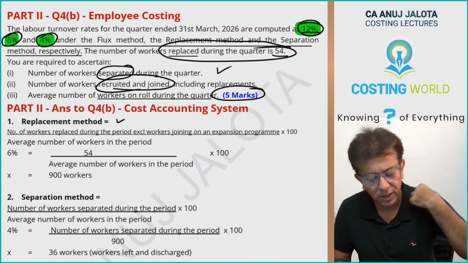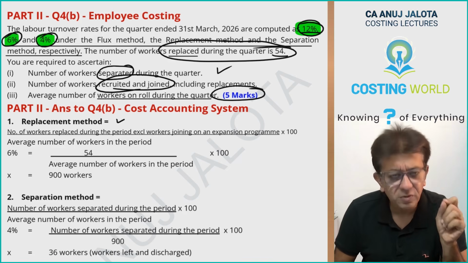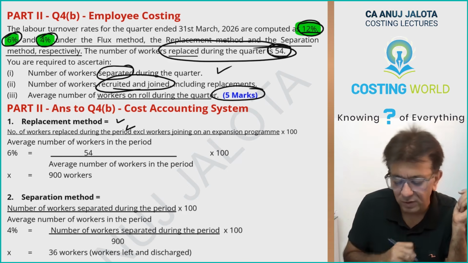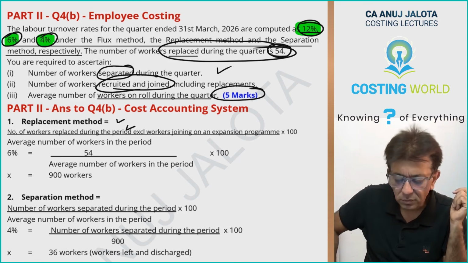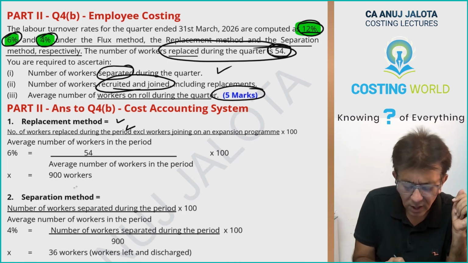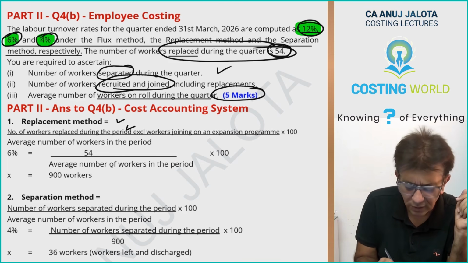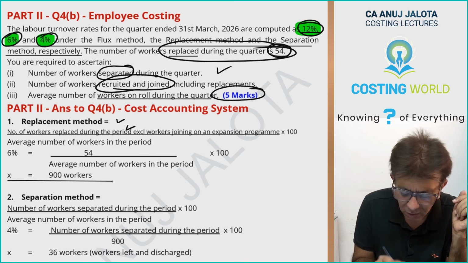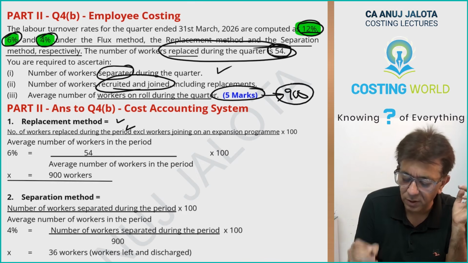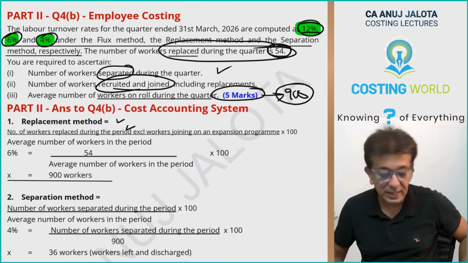So 6 is equal to 54, the number of workers replaced, which is given to you, divided by average number of workers into 100. Once you bring 6 over here, 54 upon 6 into 100, the average number of workers will be 900 workers. So this answer is 900.